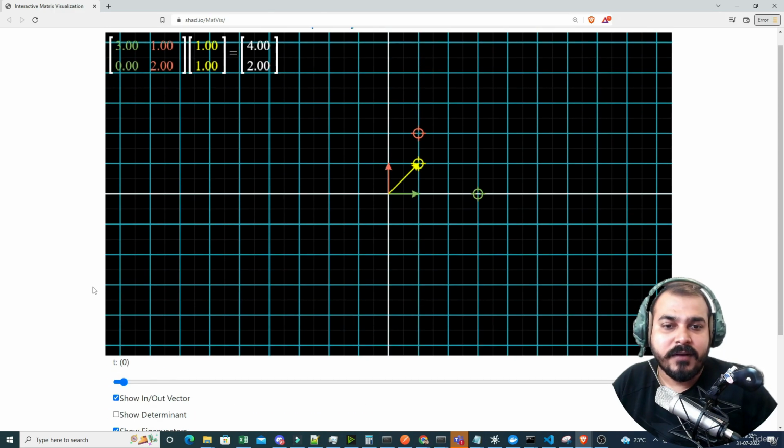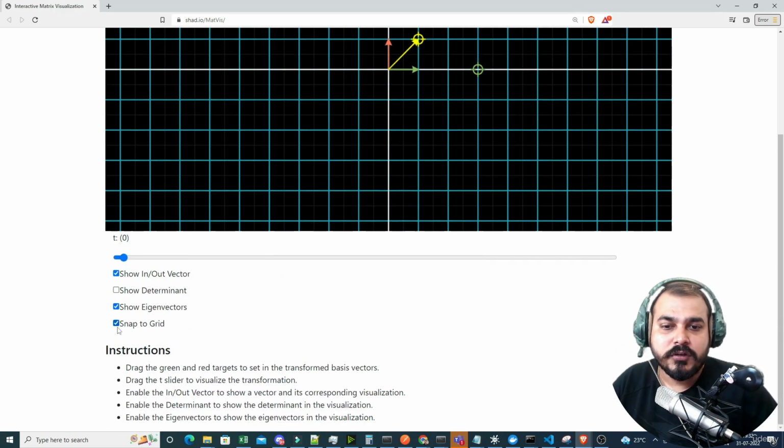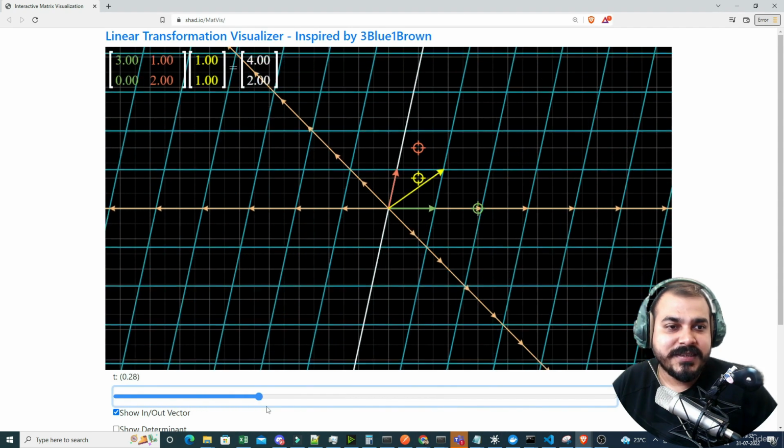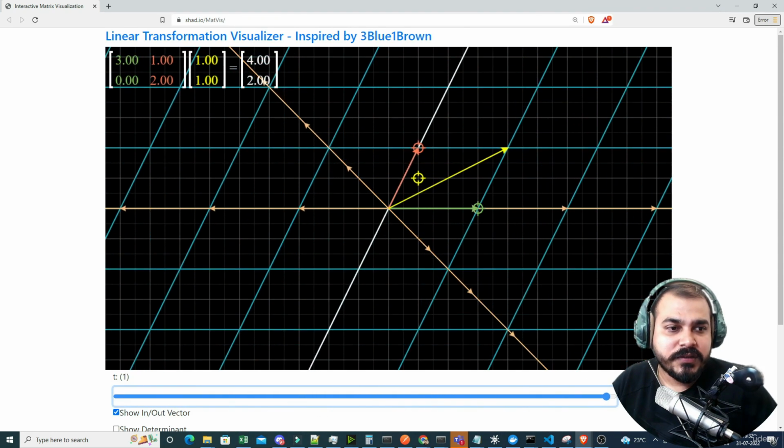Let's say here I've checked on eigenvectors, and let me also show the snap grid. Okay, so here you will be able to see what is basically happening. This line that you see, this is basically my vector. Now here you can see for this particular point, when I apply this transformation, the vector is in another direction and this is in another direction, right?